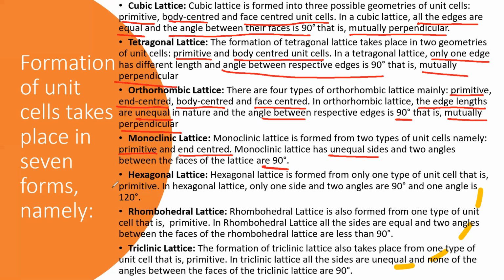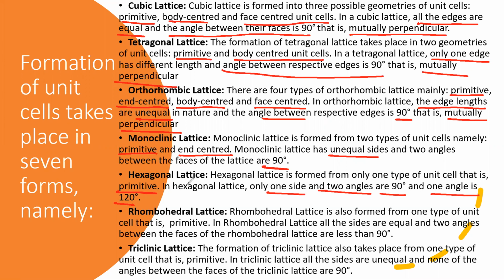Next, hexagonal lattice. So what is a hexagonal lattice? It is formed only from one type of unit cell, that is called primitive. So hexagonal lattice is formed from only one type of unit cell, the primitive unit cell. In hexagonal lattice, two angles are 90 degrees and one angle is 120 degrees. This diagram we have already seen in the previous slide. So this is 120 degrees.